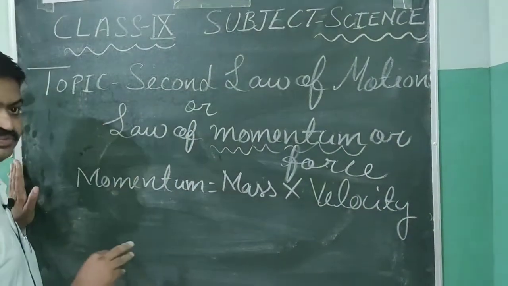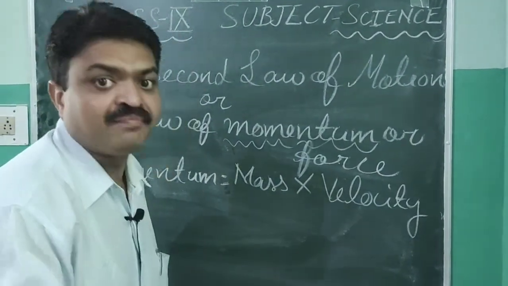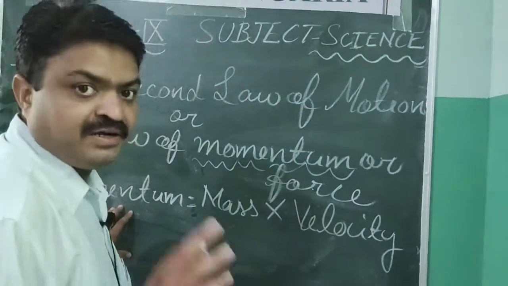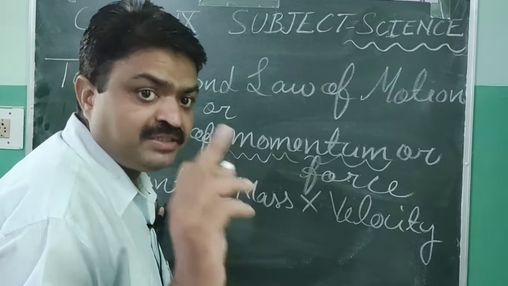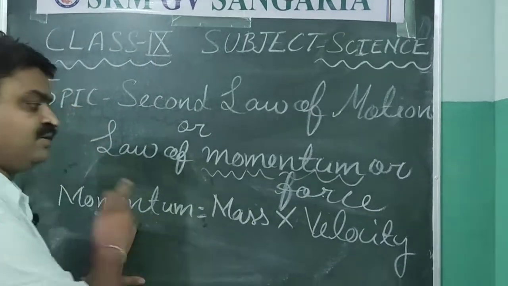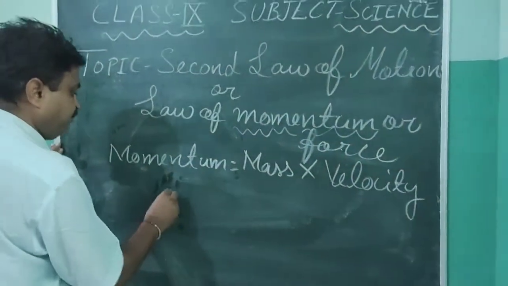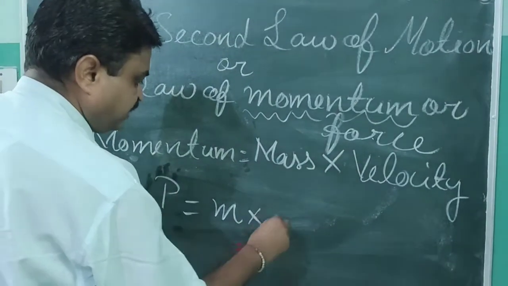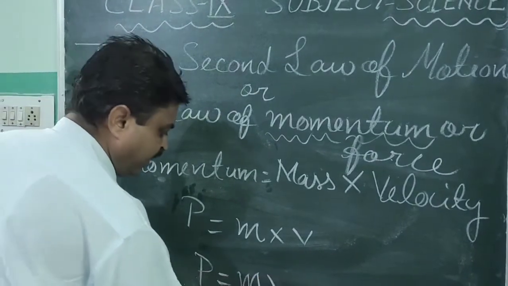of the particular object. Means when an object is in motion, the physical quantity that is possessed by the object is momentum. So it is found during the motion. An object at rest does not have momentum. If we symbolize it, the momentum symbol is P, mass symbol is small m and velocity symbol is V, and the formula that we will get is P is equal to mv.